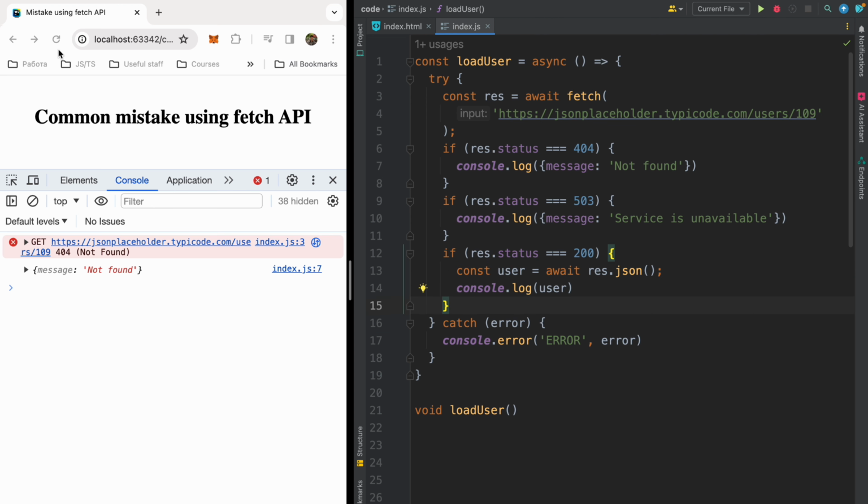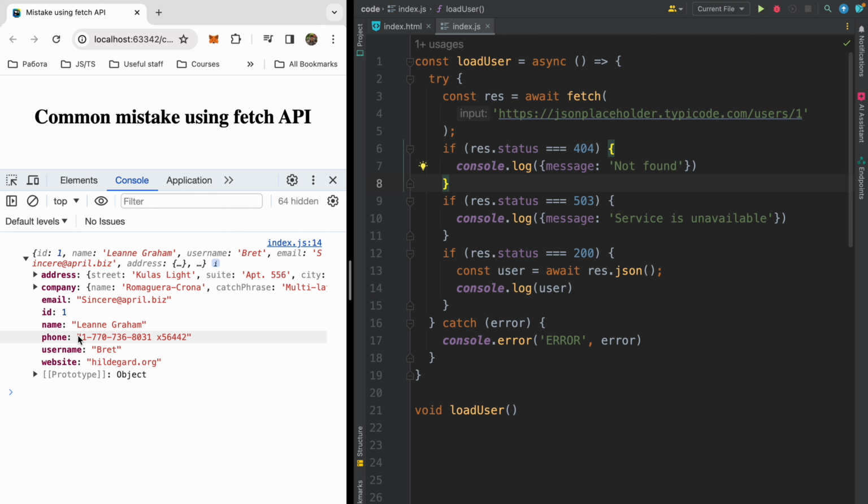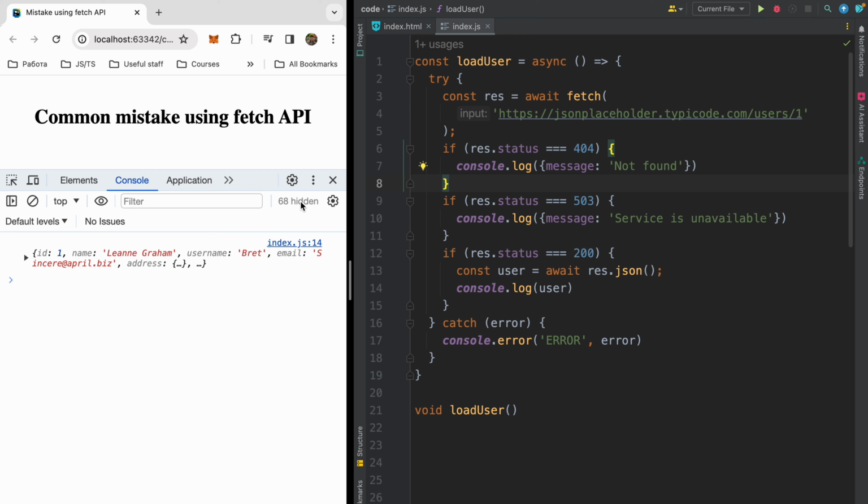And let's refresh our page. If I have 404, I will have a message in my console, not found, so it's valid. And if I change 109 to 1, the user with ID 1 exists, so I will have my user with name, phone, username, address, company, etc. And now we can handle 404 or other status codes in a correct way.